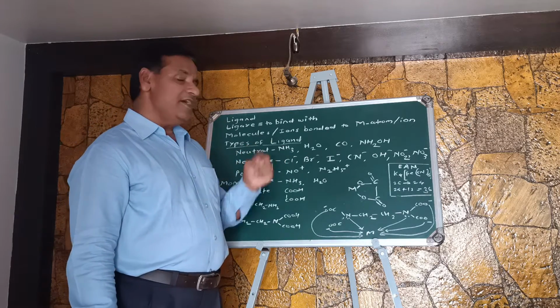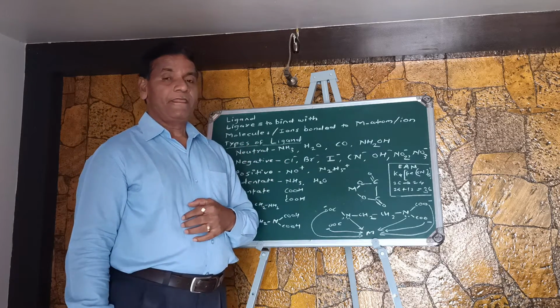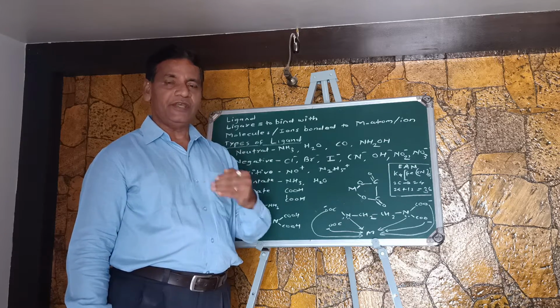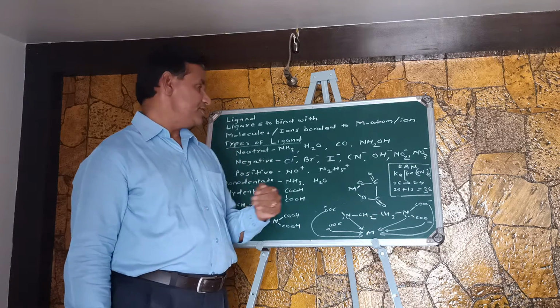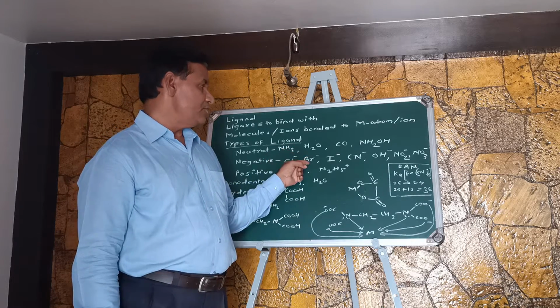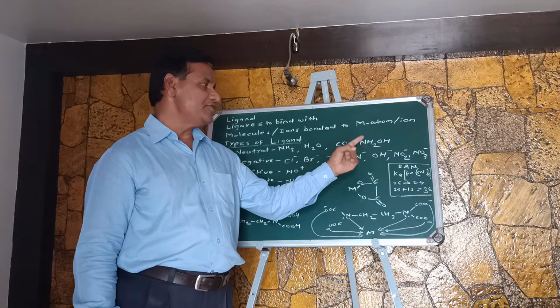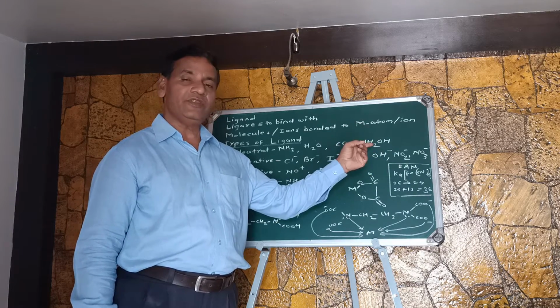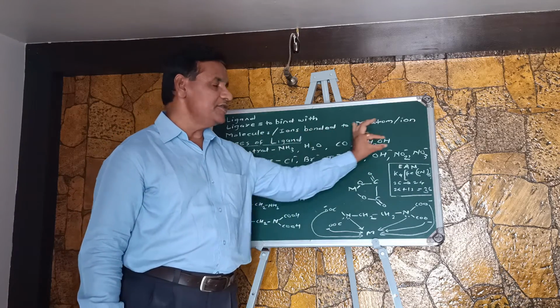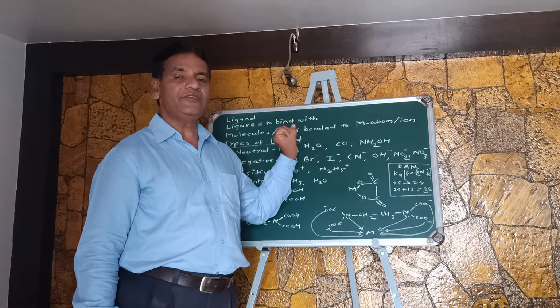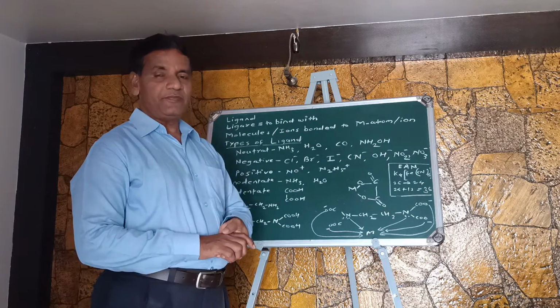Now the negative ligands. Negative ligands bear a negative charge. Chloride, bromide, iodide, nitrile, OH minus, NO2 minus, NO3 minus. In all these species there is a negative charge, and that's why they are called negatively charged ligand species.